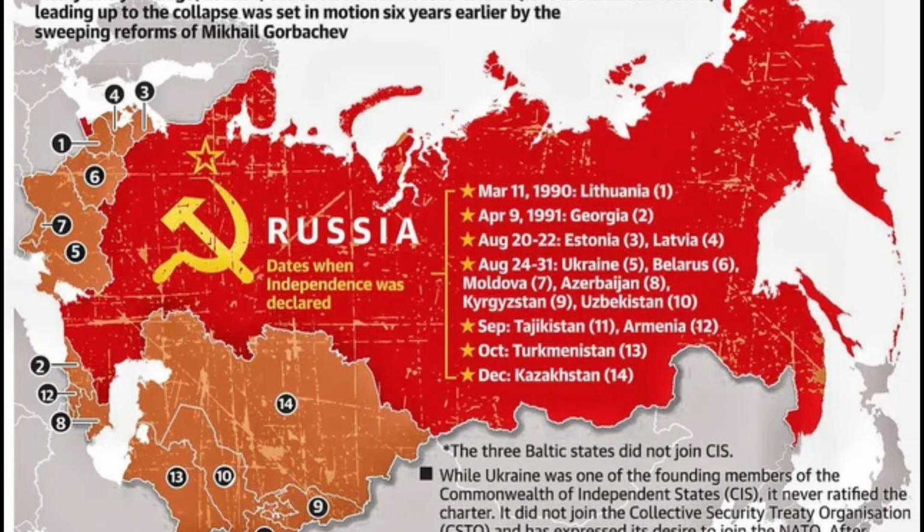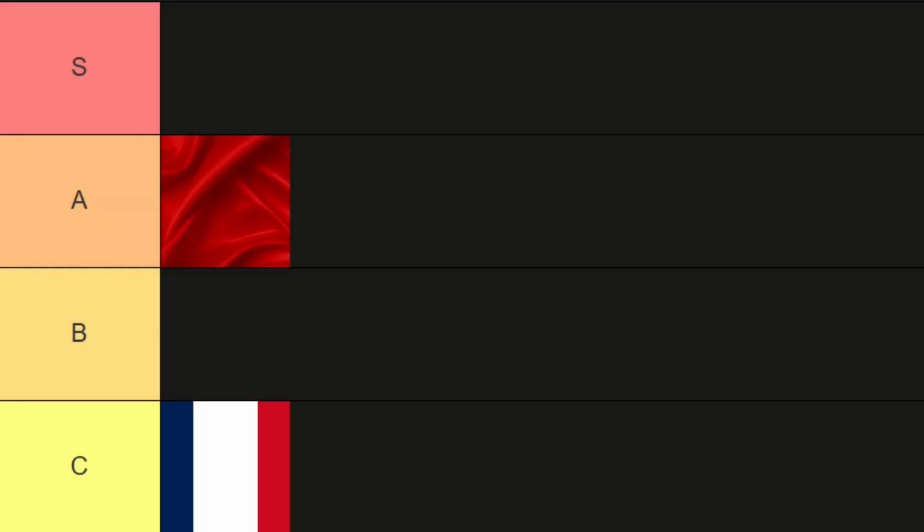The Soviet Union at one point was so big that you could drive from within the Arctic Circle all the way down to Afghanistan and never go out the country. But now that's not really the case. So I'll have to give the Russian Revolution an A tier on our list.